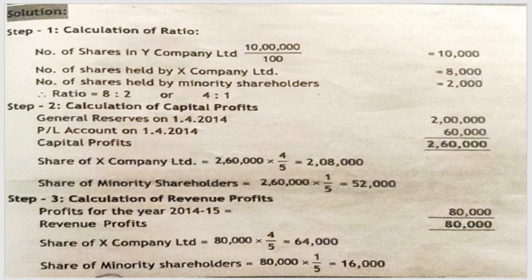So the first step, as per the steps which we have discussed, is calculation of ratio. What I explained in calculation of ratio is that you should know the share of the subsidiary company, the share of the parent company, and the share of minority shareholders. I've explained that minority shareholders are nothing but outsiders. So what is the share of Y company, that is your subsidiary company?